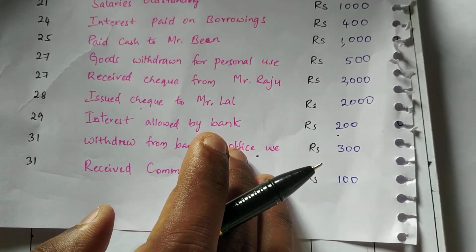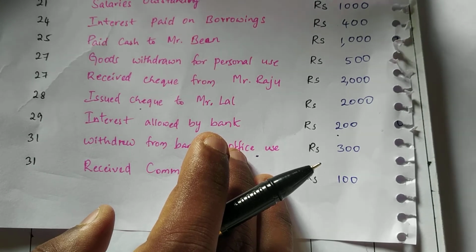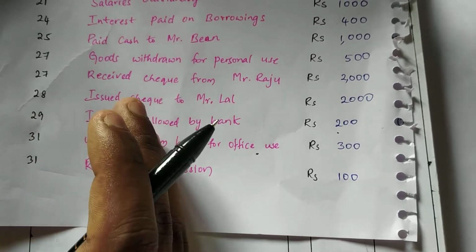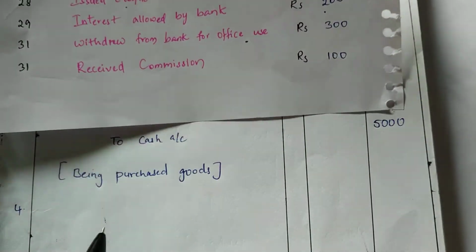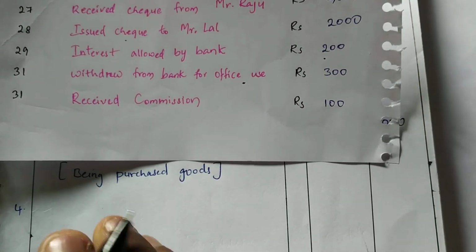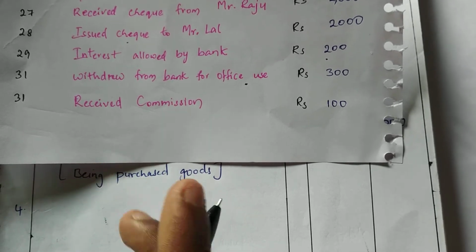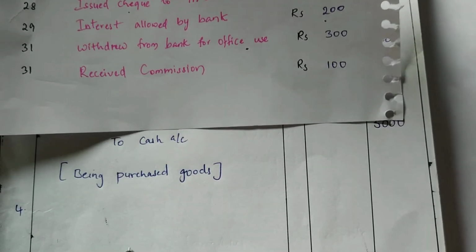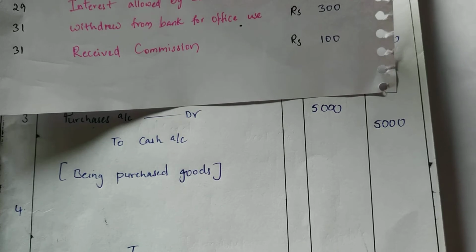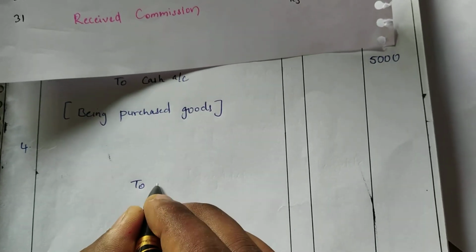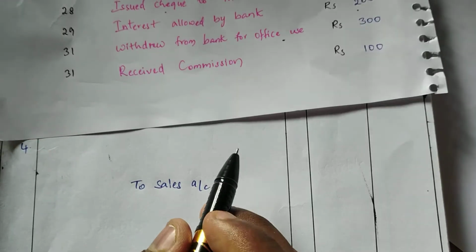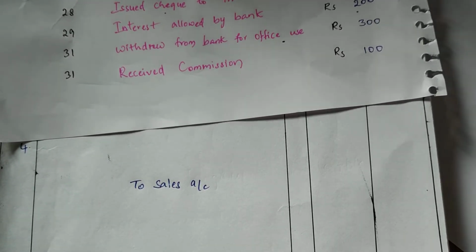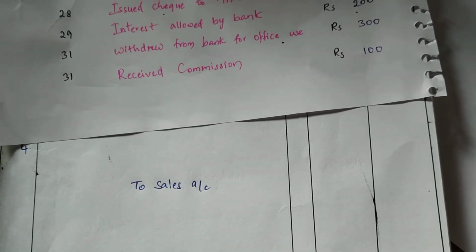So what is the golden rule as per the nominal account? Debit all expenses and losses, credit all incomes and gains. So here, since sales is the income, we have to credit the sales account. So what we have to debit? Since we are selling some goods, we are receiving the cash, right?